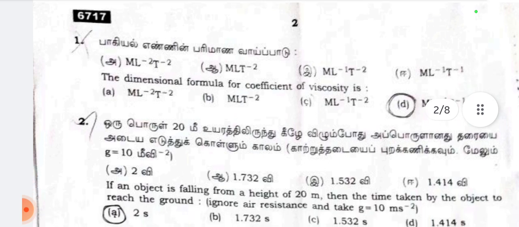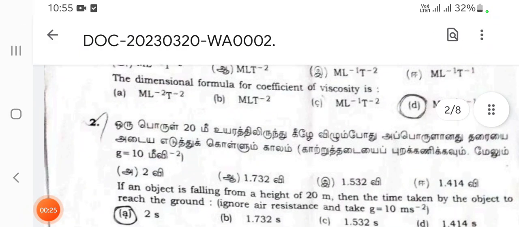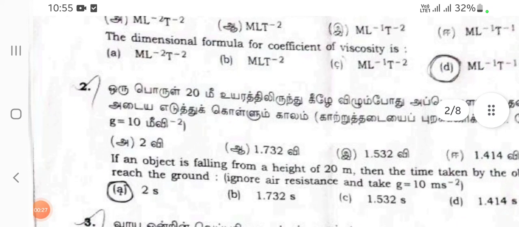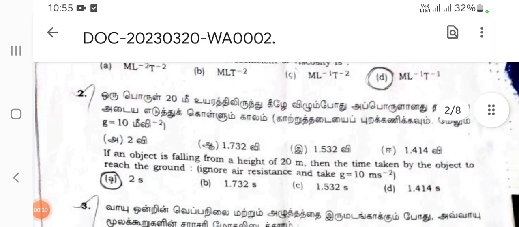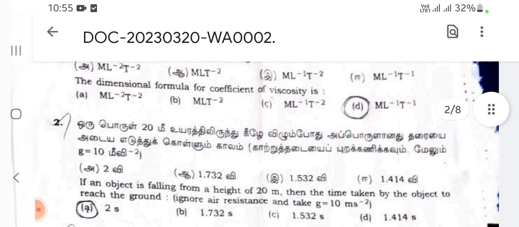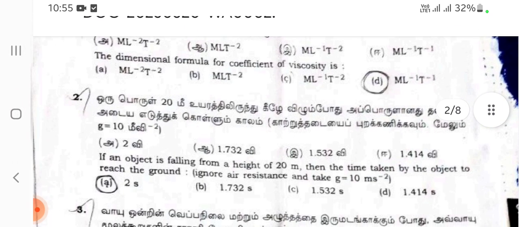The dimensional formula for coefficient of viscosity is... answer option D, mole per liter per temperature.